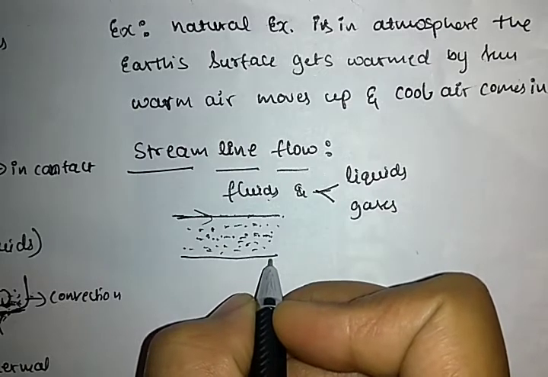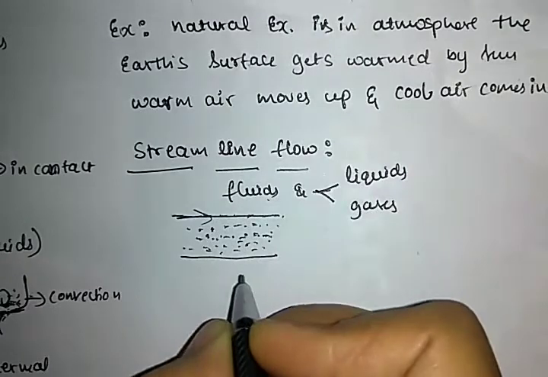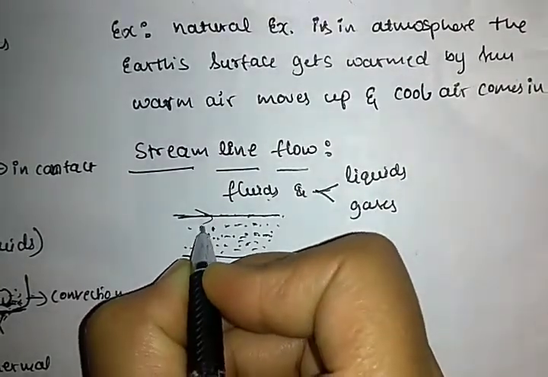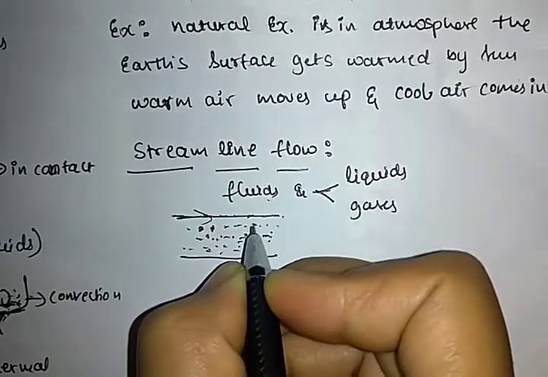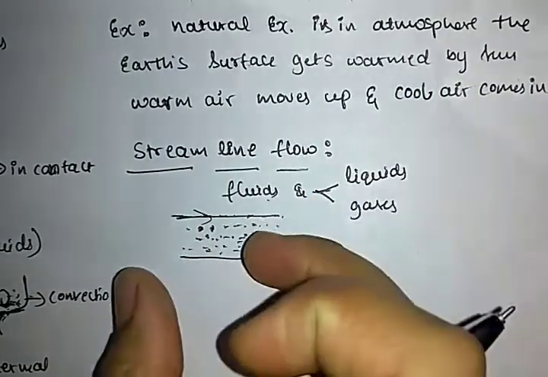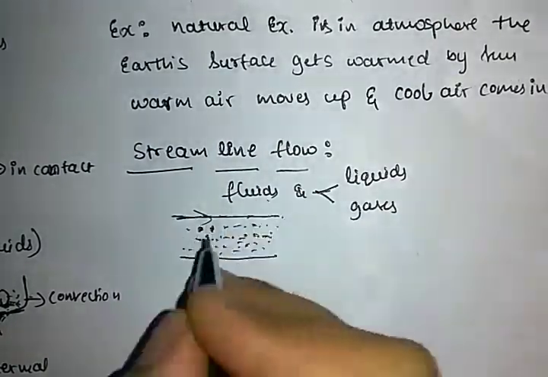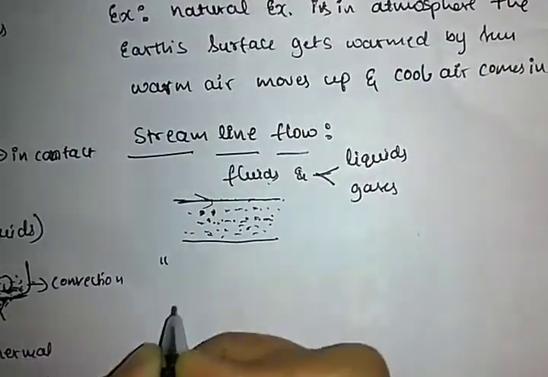And it doesn't depend on time. And also the flow of the fluid in which velocity at a point remains constant both in magnitude and in direction is known as streamline flow. So what is the definition?